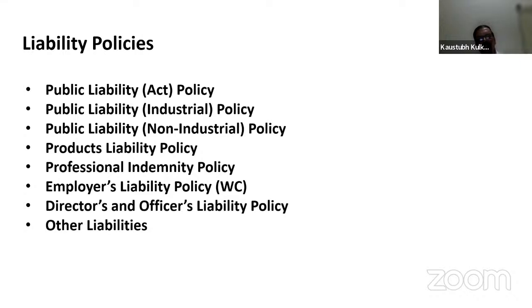But what we should know regarding a product liability policy is that by the use of the product, the consumer or customer may suffer an injury, or it may happen that the material used will not give the maximum result which is being advertised by the company manufacturing that particular product. Then the liability may come into the picture. So these consumers may sue the company in a court of law for payment of compensation.